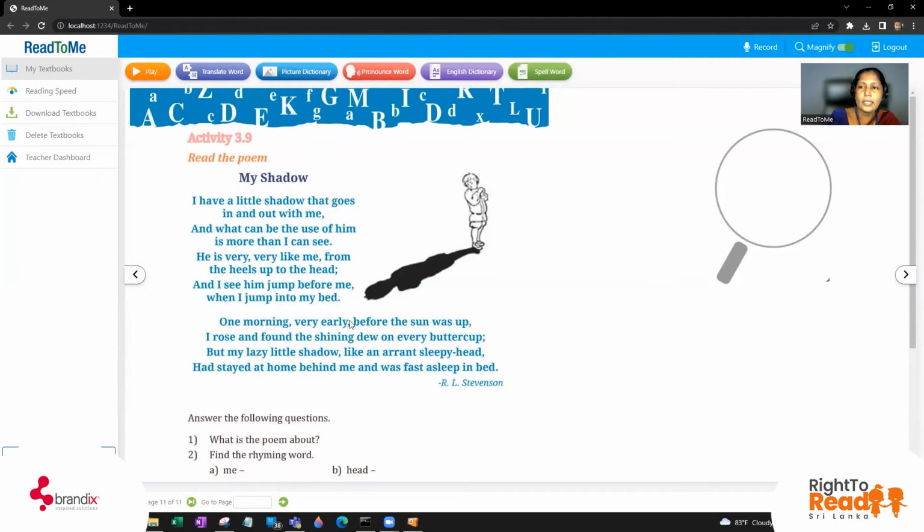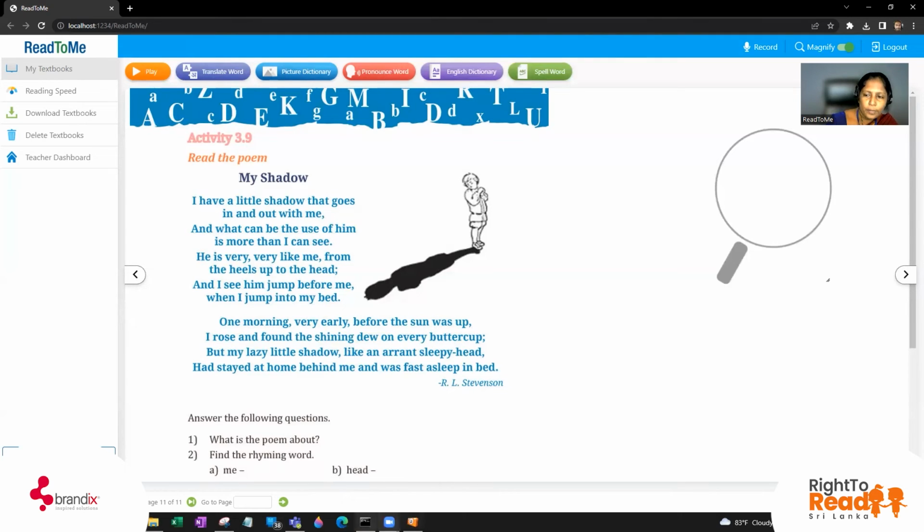So, is this poem going to give you a good advice? Yes. What is it? As school children, as children of grade 8, I'm referring to this children of grade 8, what you have to do, you have to get up early in the morning as school kids. Okay, so that is the meaning of the lesson.